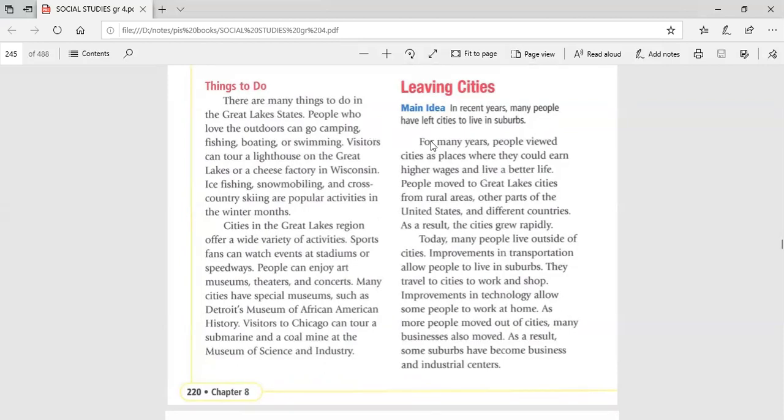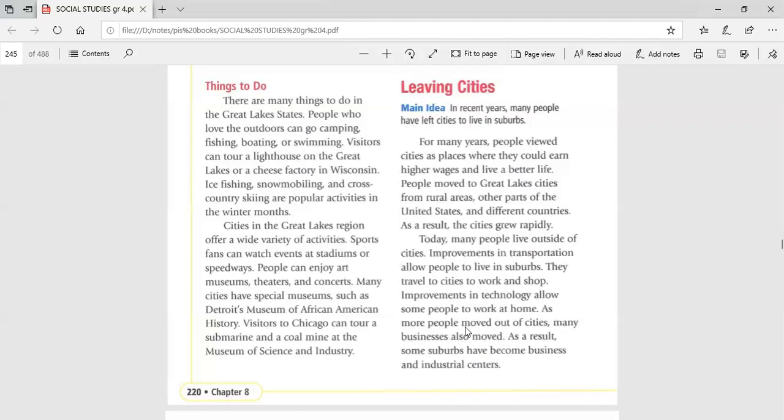Okay, so for many years people viewed cities as places where they could earn higher wages and live a better life. But people nowadays are moving to find new cities, especially suburban communities. Because of improvements in transportation, people can live in the suburbs and go to work every day by car. They travel to the cities to work and shop. And improvements in technology allow people to work sometimes at home, so you can do online work, for example.